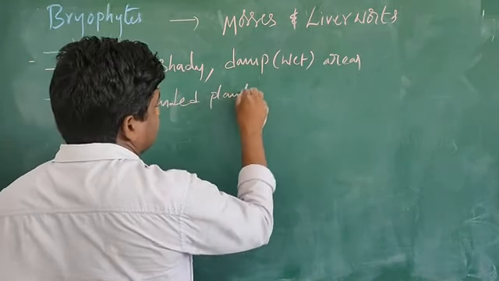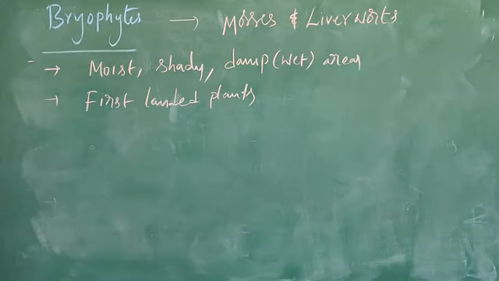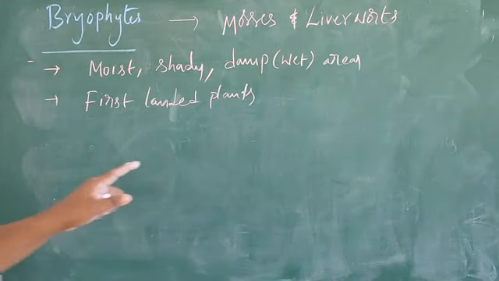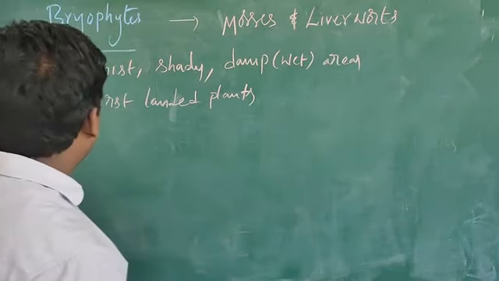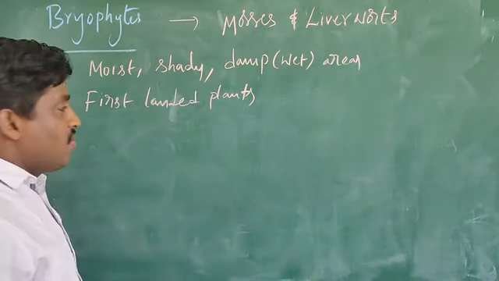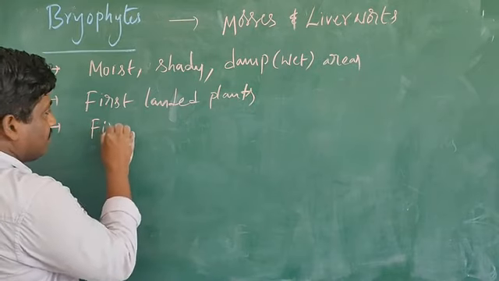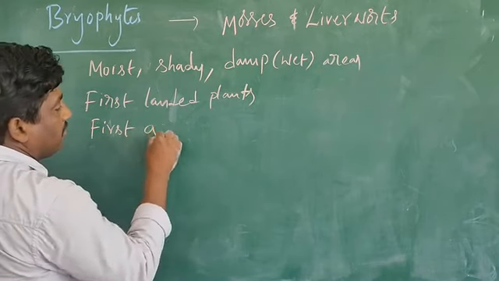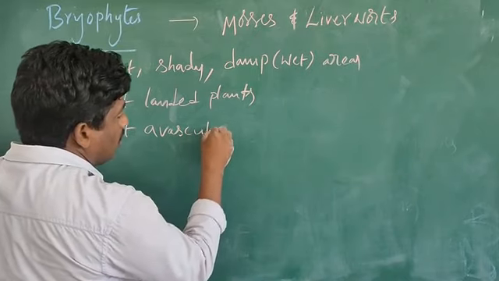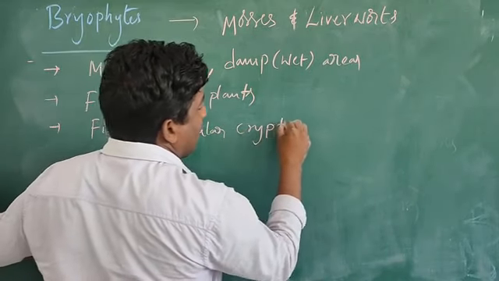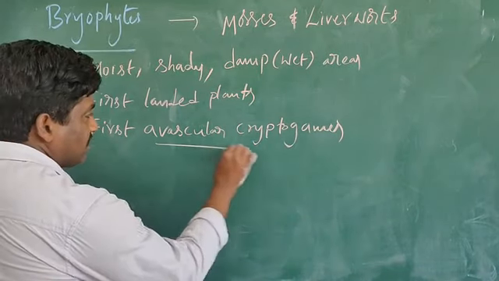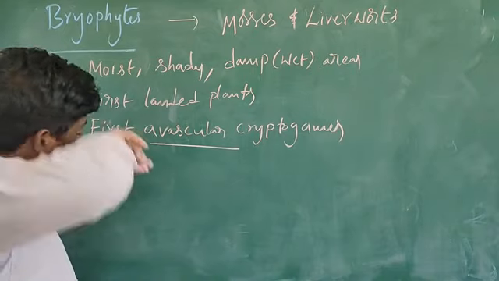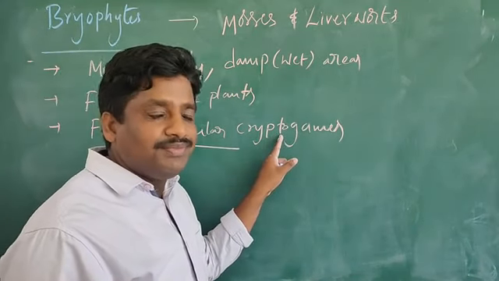First landed plants on the earth. So these bryophyte plants are generally called first landed plants, and these are first avascular cryptogams. Cryptogams.